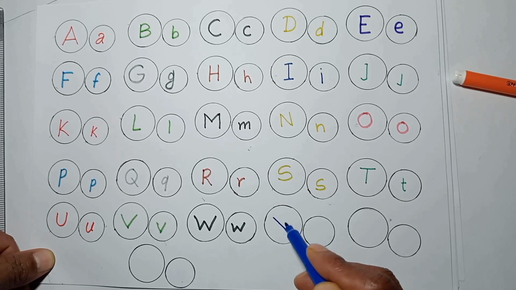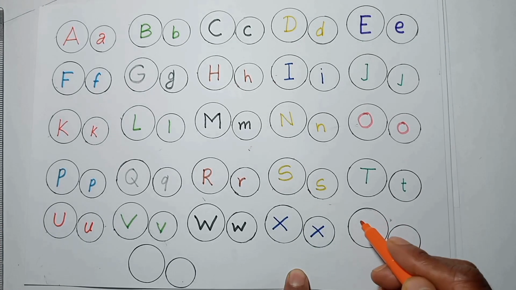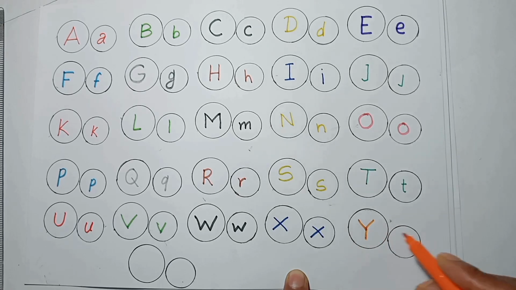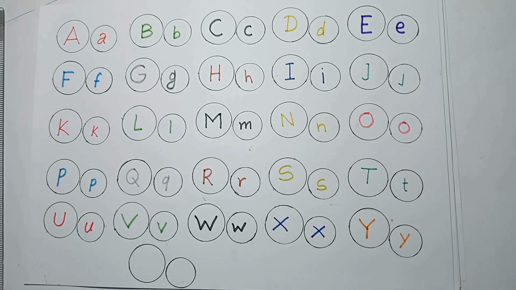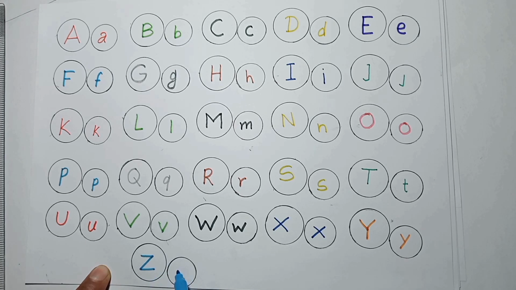Next letter is X. Capital X and small x. Next letter is Y. Capital Y and small y. Next letter is Z. Capital Z and small z.